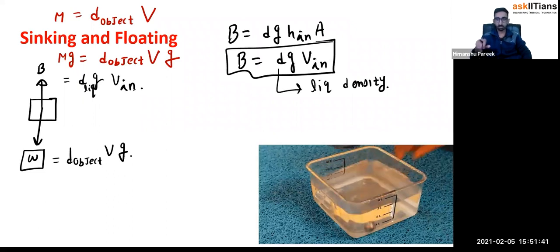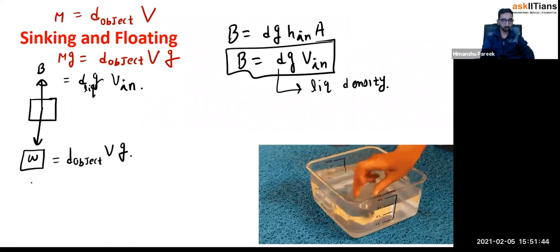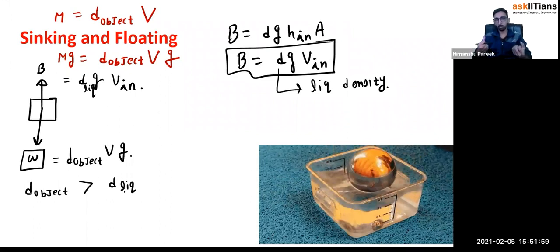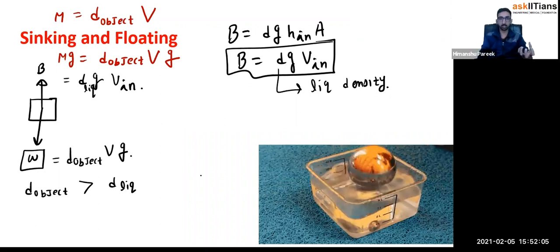So you imagine a case when you take the density of object greater than density of liquid. So when density of object is greater, you will see that the bottom term is more. It is dominating. So if density of object is greater, the downward force is more. The gravity will dominate and the body will sink.